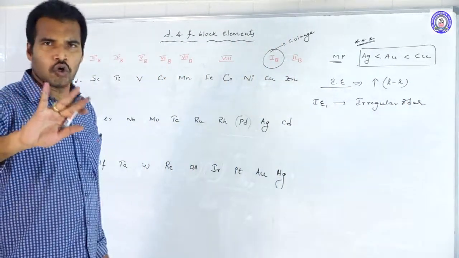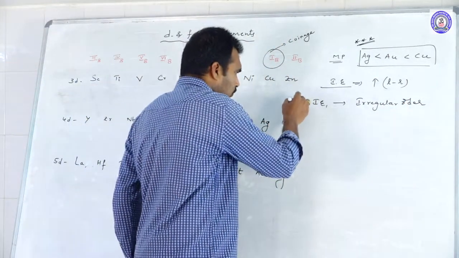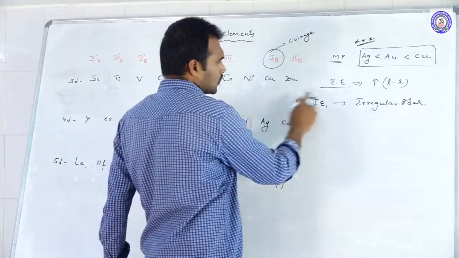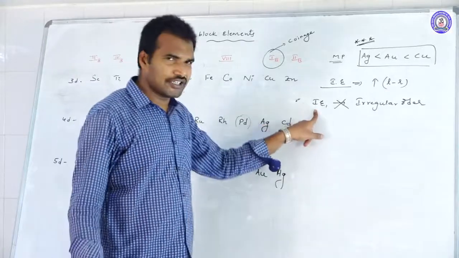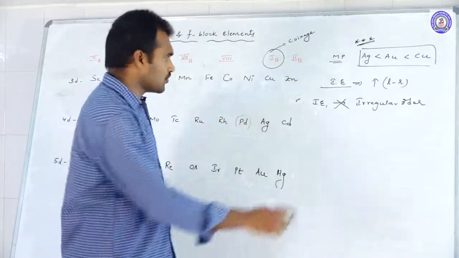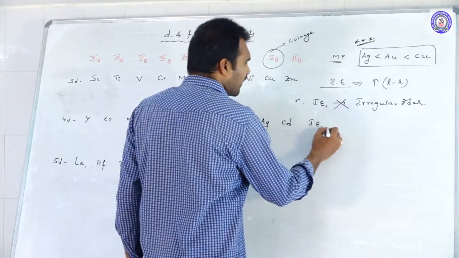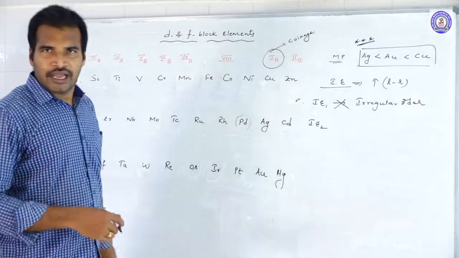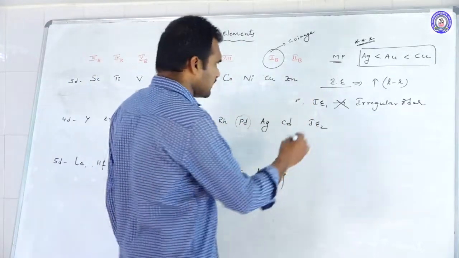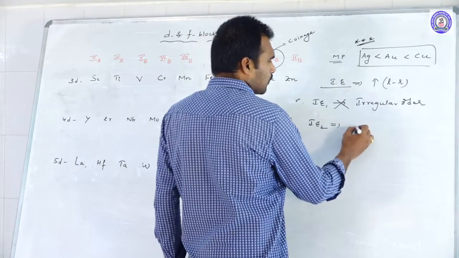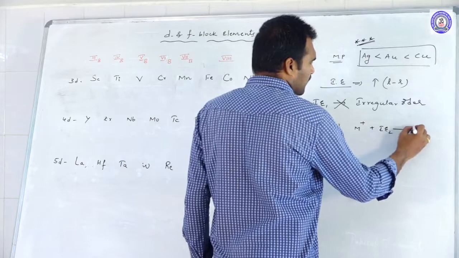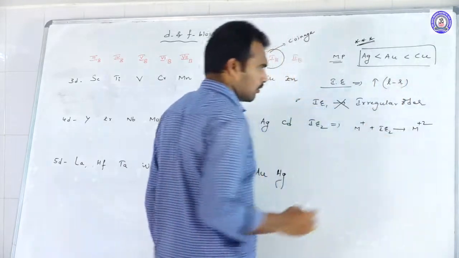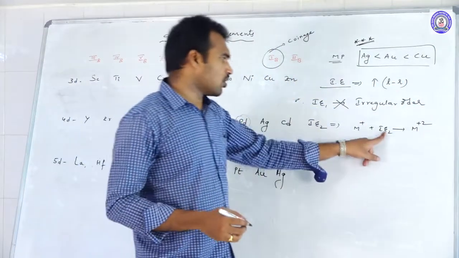That is why there is no need to go through this IE1. No problem, you just leave it. They won't ask you questions related to IE1. They will ask you questions related to IE2 and IE3. So what is IE2? IE2 is nothing but, suppose you have M plus ions, by using IE2 you are becoming what? M plus 2 ion. And that energy is called what?